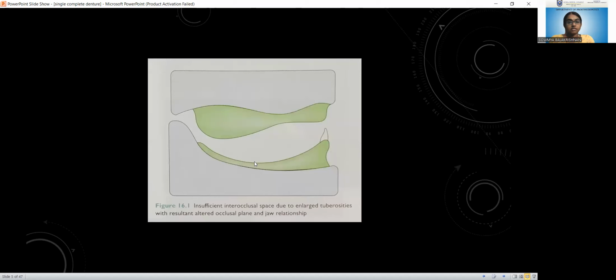So this figure shows a typical example of combination syndrome. That is the most common feature you can come across while planning a single complete denture. That is insufficient occlusal space due to enlarged tuberosities and altered occlusal plane and jaw relationship. So this is a maxillary single complete denture which is going to oppose the natural anteriors in the mandibular arch.